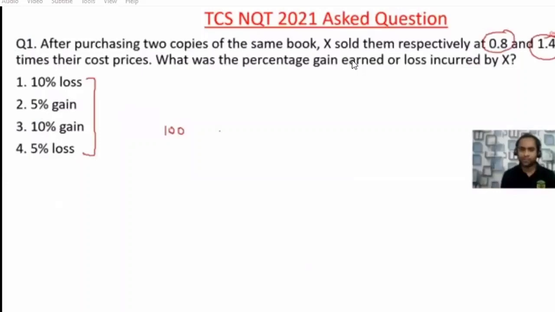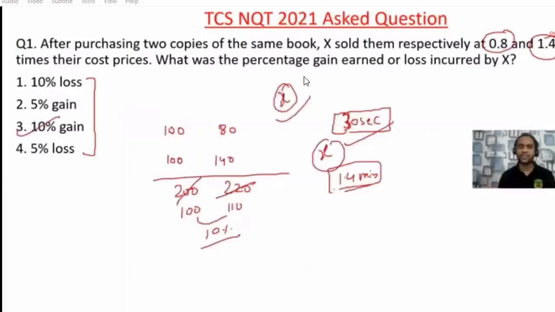But if you call it X, your problems will automatically increase. If you take X and think you will be able to solve in 1.4 minutes, that is a mistake you are going to make. Okay, so you need to be very clear with the concepts. That's all. All these are basic problems. These are not difficult problems.